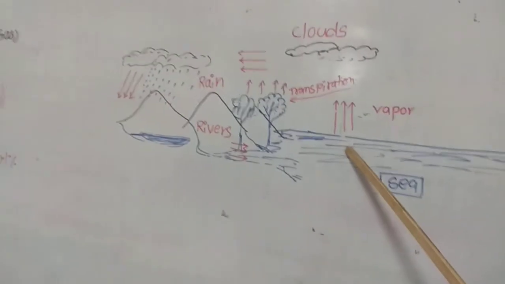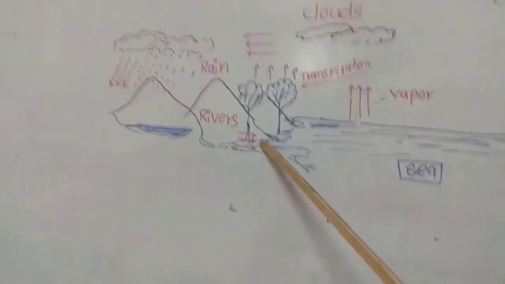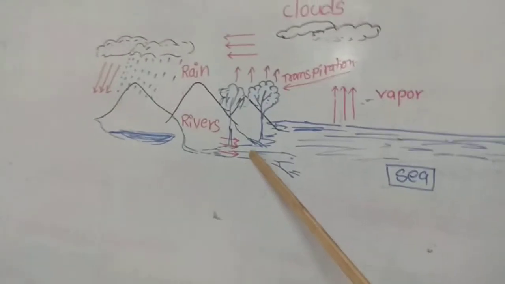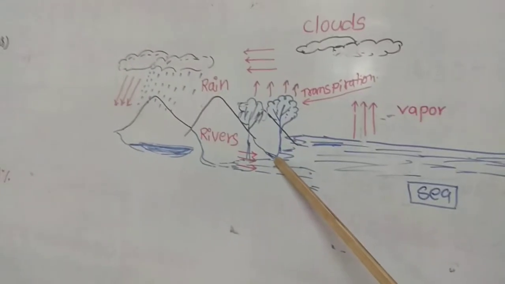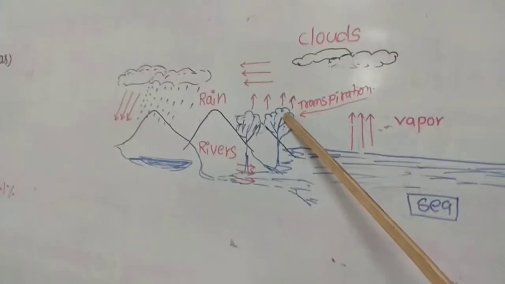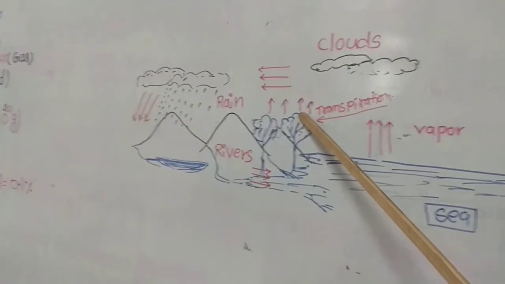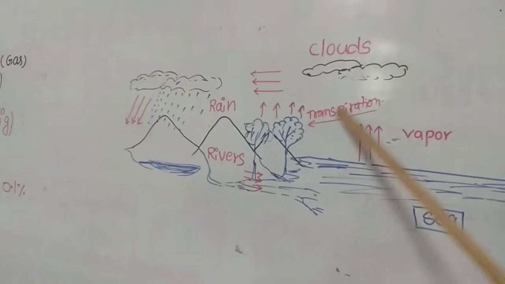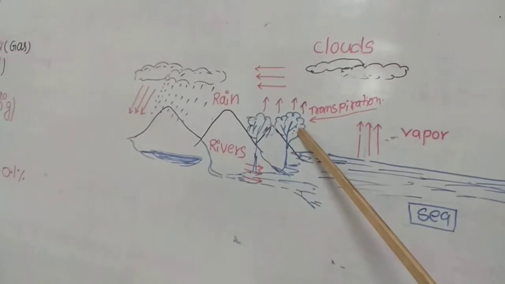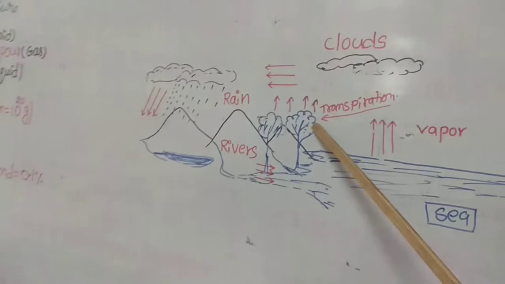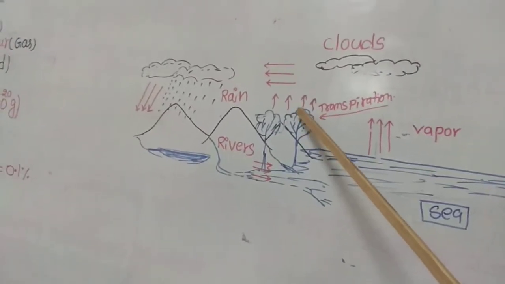Here, all the plants absorb water through roots, and most of the water, 98% of the water absorbed by the roots, is lost in the form of water vapor, through transpiration. Transpiration is the loss of water vapor through the stomata.